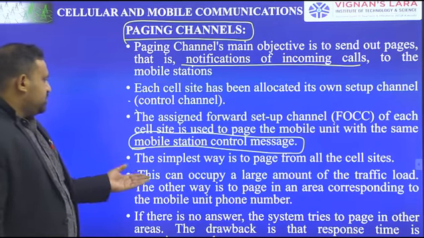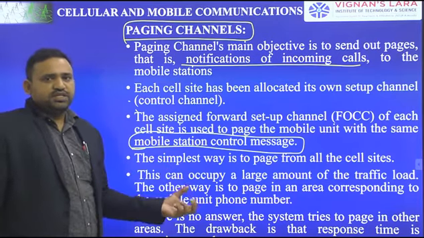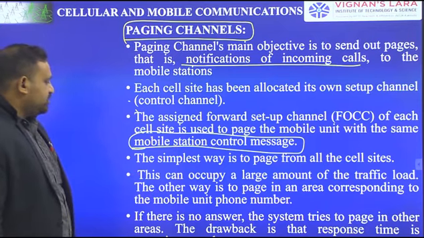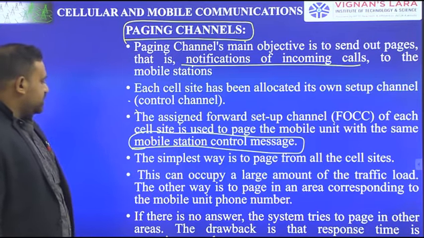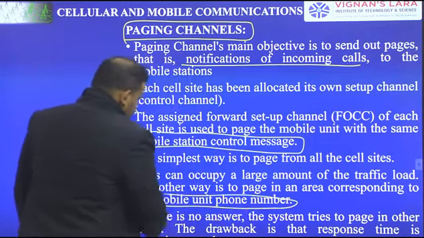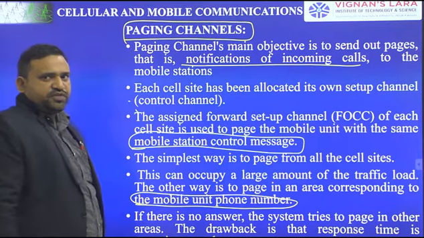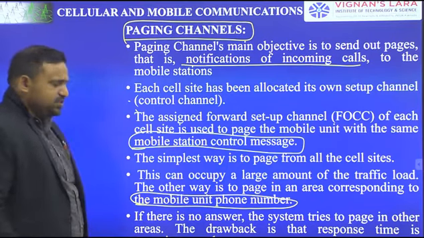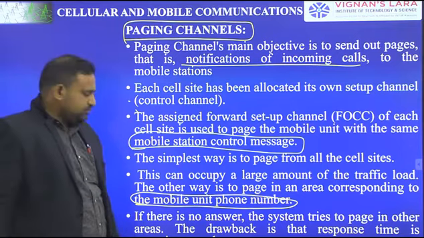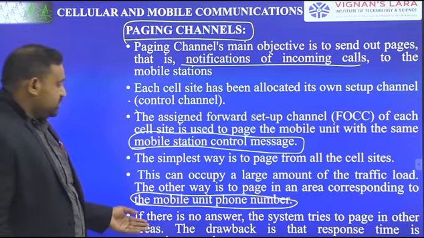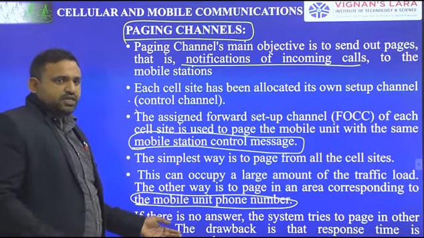Next, the simplest way is to page from all the cell sites. This can occupy a large amount of traffic load. The other way is to page in the area where the mobile unit is, with respect to the phone number or the assigned frequency. We page the mobile unit with respect to the cell site. Paging means nothing but connection, if it is receiving some incoming calls. By these techniques only you can trace a call also.